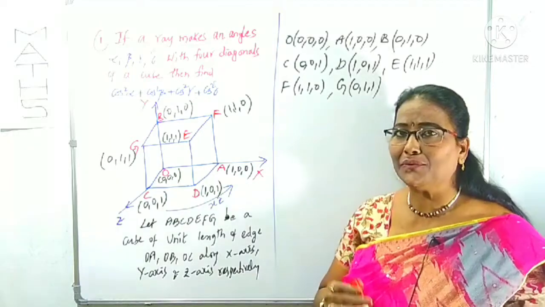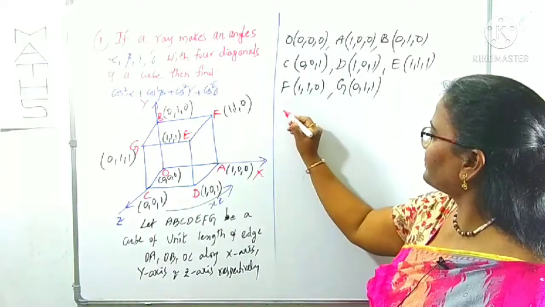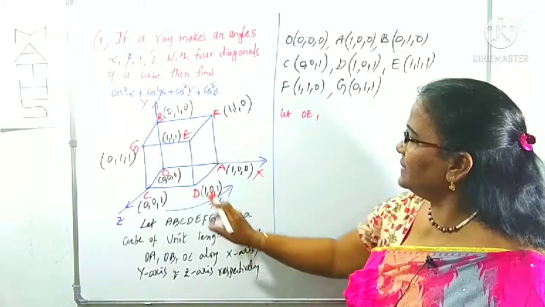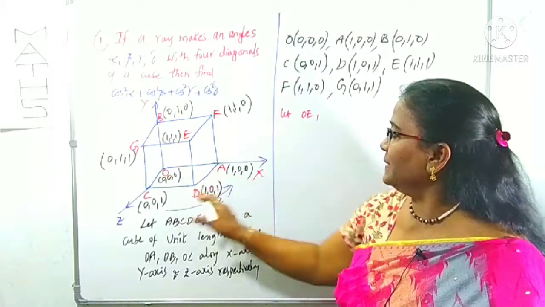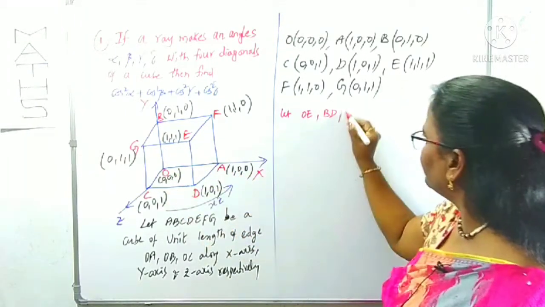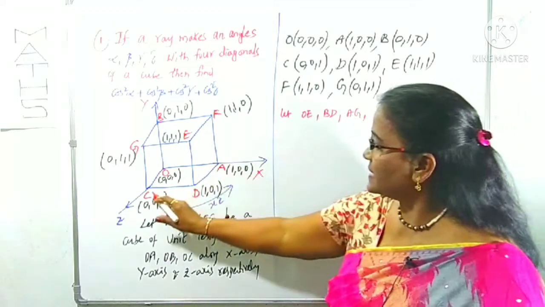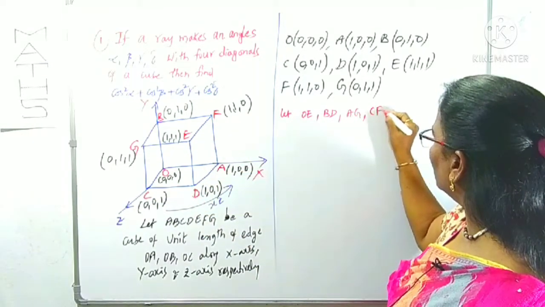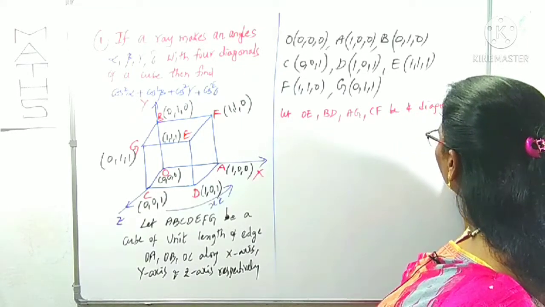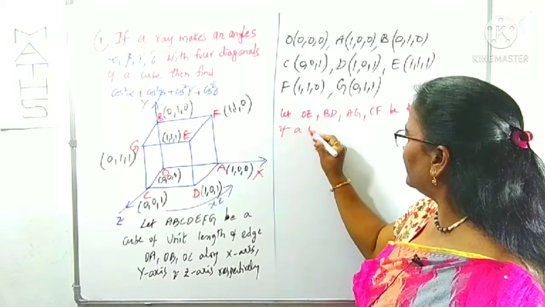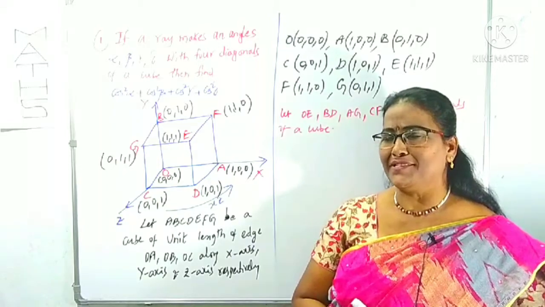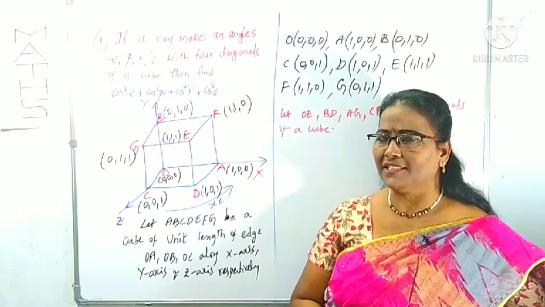Okay, we have to mention here, let OE, then BD, then AG, then CF be the 4 diagonals of a cube, right? You know, each diagonal has 2 points. For each diagonal we can collect its DRs.